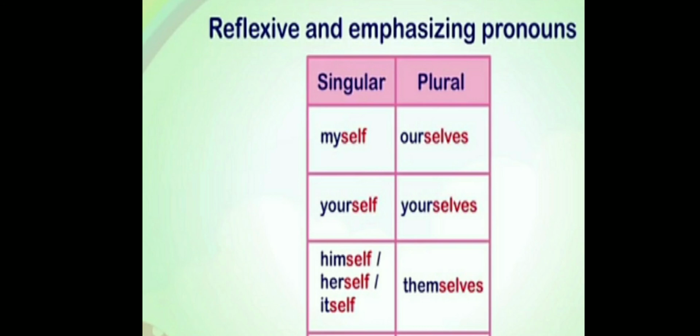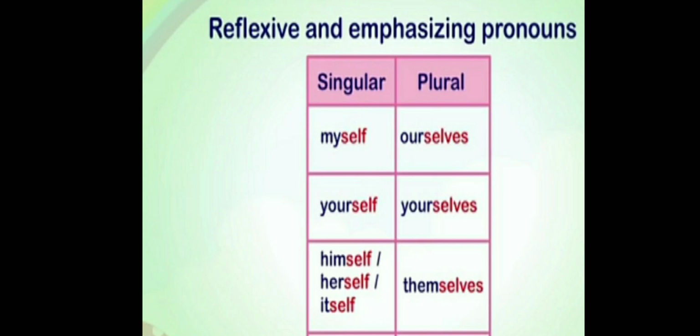Next, you should blame dash for this mess. Over here, you is a singular pronoun, which is used to replace the singular noun. So we have to use the reflexive pronoun yourself. You should blame yourself for this mess. Hope you are clear, children. Now see the third one. Atul hurt dash while playing.